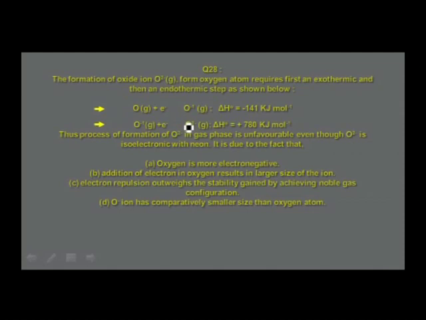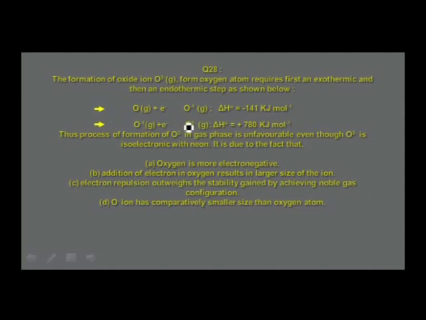Thus, the process of formation of O2- in gas phase is unfavorable even though O2- is isoelectronic with neon. It is due to the fact that option A, oxygen is more electronegative. Option B, addition of electron in oxygen results in larger size of the ion. Option C, electron repulsion outweighs the stability gained by achieving noble gas configuration. Option D, O- ion has comparatively smaller size than oxygen atom.